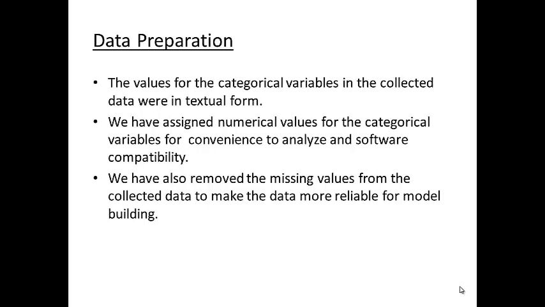Then there is the average yearly balance, contact communication type, and the number of contacts performed for this customer in this campaign. The values of the categorical variables which we collected were in textual format, so we changed some of them to numbers, and the target variable to y, so that it will be easy to analyze, which shows us whether the client has subscribed to the term deposit or not. We also removed some missing values from the data to make the model more reliable.